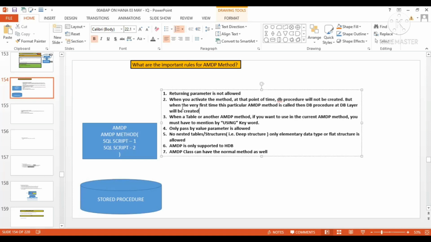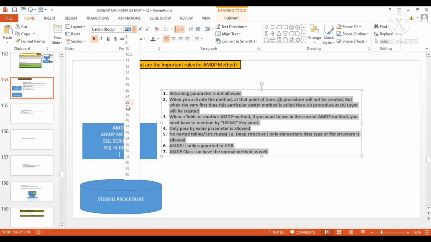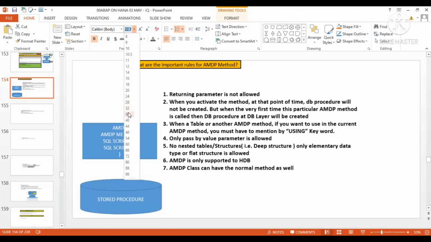So the first point: returning parameter is not allowed. The second: when you activate the method, the DB procedure will not be created, but when this particular AMDP method is called the very first time, then the DB procedure at the DB layer will be created.